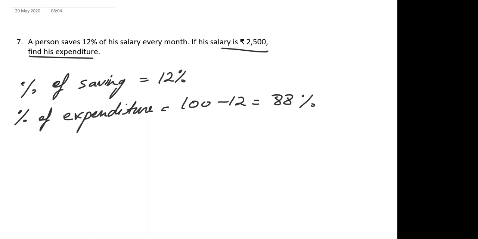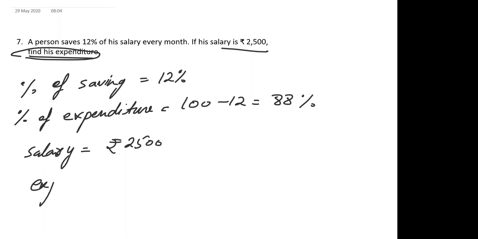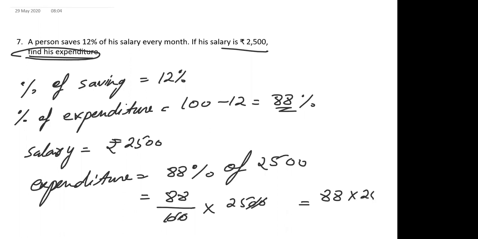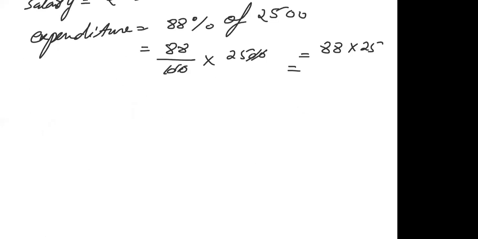Now, we have to find his expenditure if his salary is 2,500. So expenditure is equal to the percentage of expenditure, means 88% of 2,500. Beta, calculate and find the answer. 88 upon 100 into 2,500. 0, 0 cancel each other, 88 into 25. What is the answer? 88 into 25. Calculate this and tell me the answer.